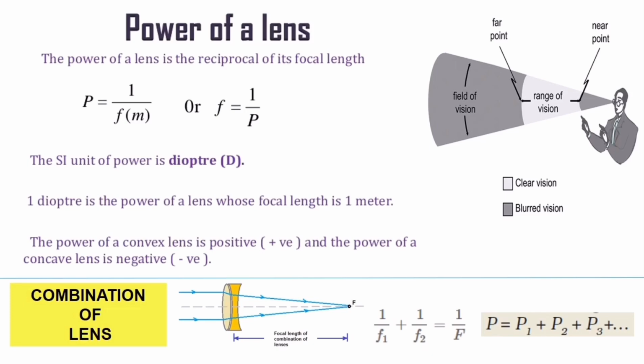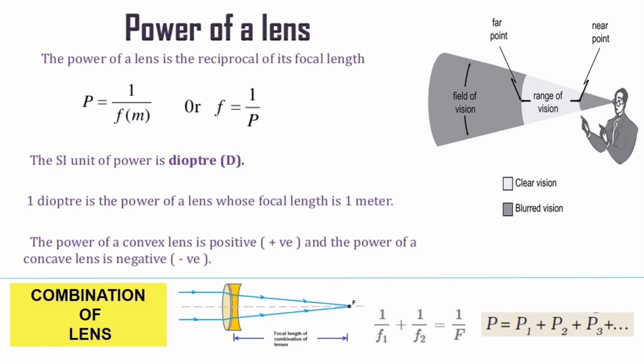So P is equal to 1 by f, or f is equal to 1 by P. The SI unit of power is diopter, represented by capital D. From this, we can define what is diopter. So 1 diopter is the power of a lens whose focal length is 1 meter. That is 1D is equal to 1 meter inverse, or 1D is equal to 1 by m. The power of a convex lens is always positive, and the power of a concave lens is negative.